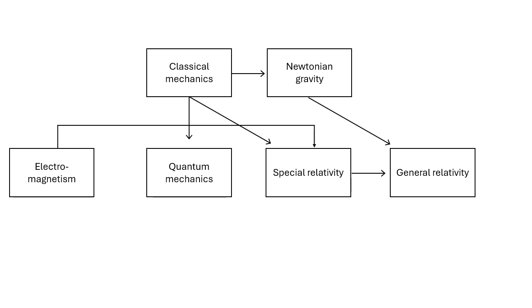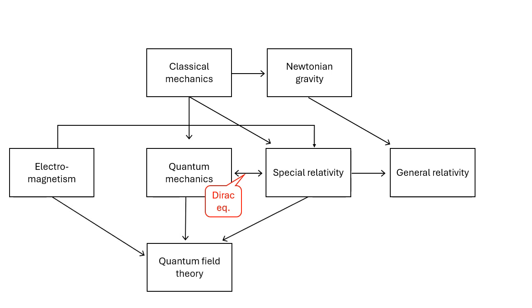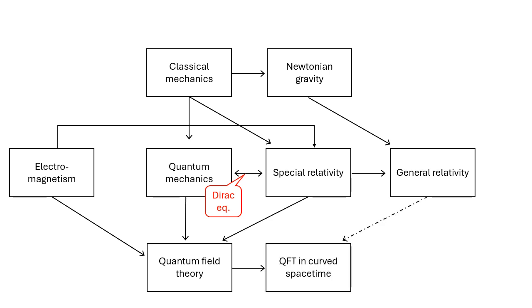Shortly later, Dirac connected special relativity with quantum mechanics. By now you should have a fairly good understanding of how Dirac did it. This connection, along with several more contributions, gave rise to quantum field theory, which was later formulated on a curved spacetime background. Currently, we are still searching for a unified theory of quantum gravity, with string theory and loop quantum gravity being the two most familiar candidates.